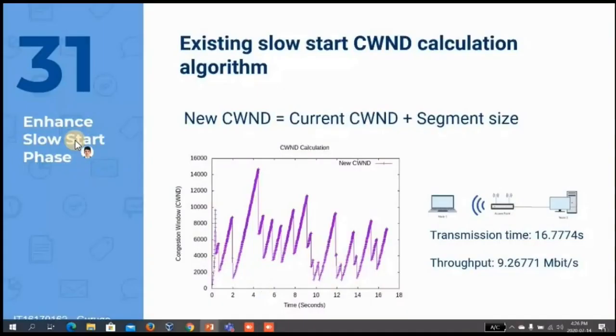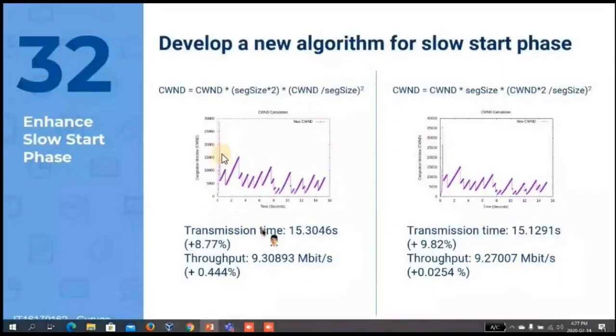When it comes to the enhanced slow start phase, this is the current slow start algorithm, and it is a linear algorithm that increases the congestion window in a linear way like this. The enhancement I have done is introducing a new algorithm which can additively increase the congestion window in the slow start phase.